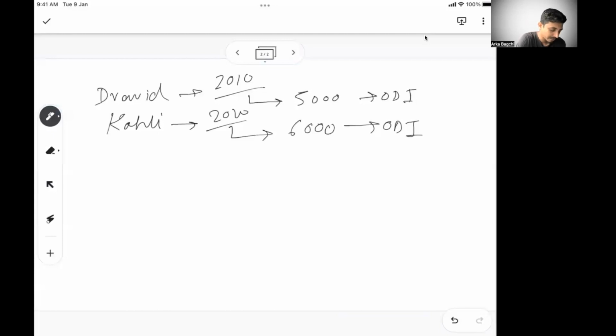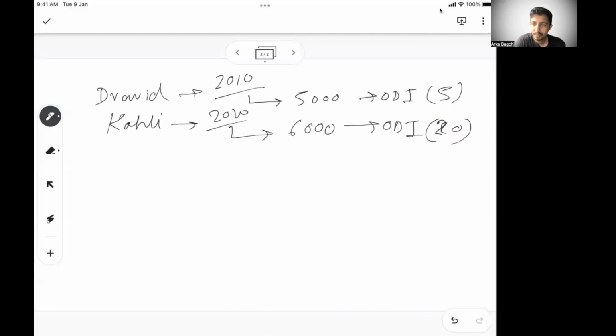Now, if I say 5,000 runs in ODIs in the entire year of 2010, but Dravid played only 5 ODIs in the whole year because of his injury, he was not able to play the other matches. Kohli, on the other side, let's say played 20 ODIs in the whole year. Then Kohli has played more matches, maybe Kohli is more fit or something, but that doesn't mean Dravid or Kohli is a better batsman.